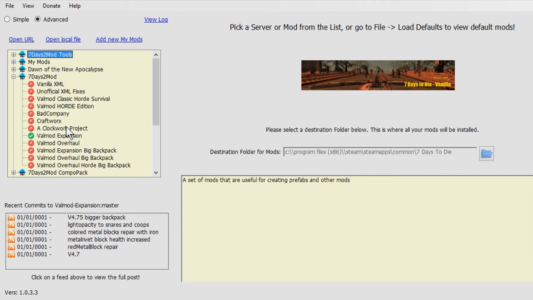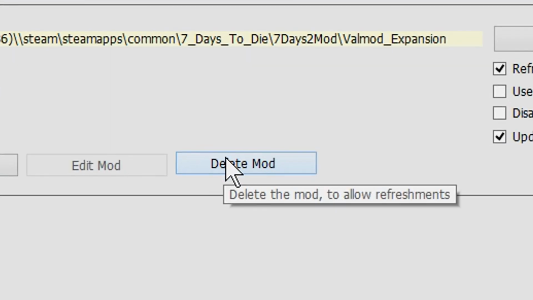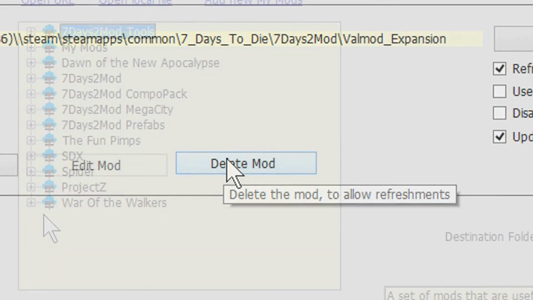Deleting mods is also nice and easy. All you need to do is highlight the mod that you want to delete, and then you'll see in the middle section here there's a little bit that says Delete Mod. Simply click that button, and the mod is gone.